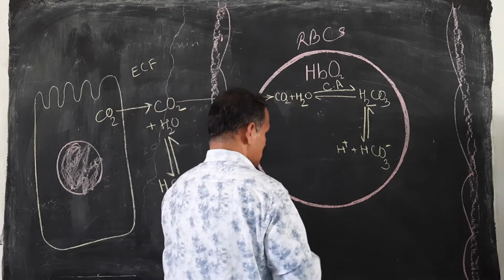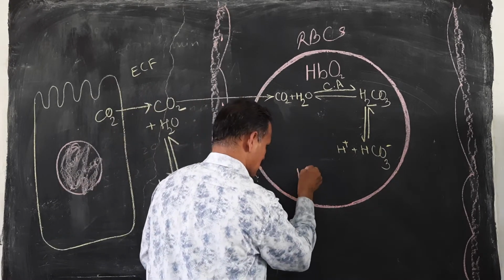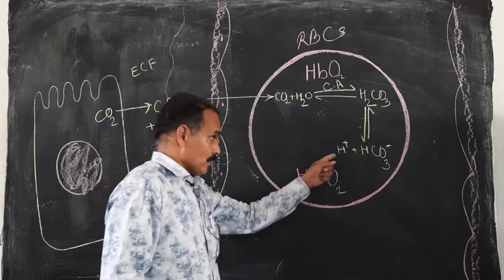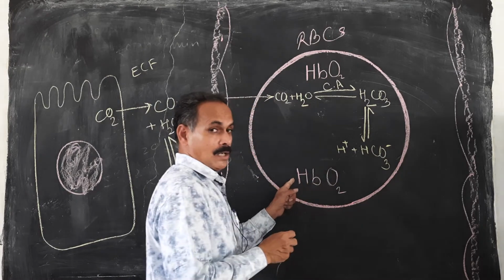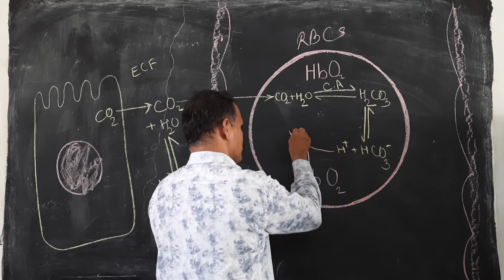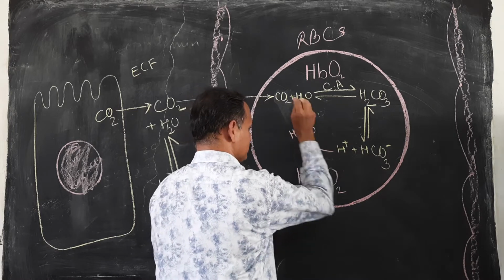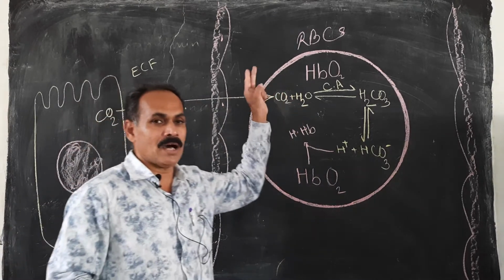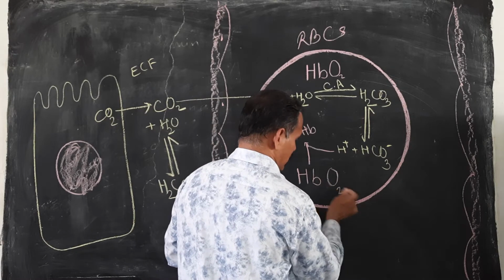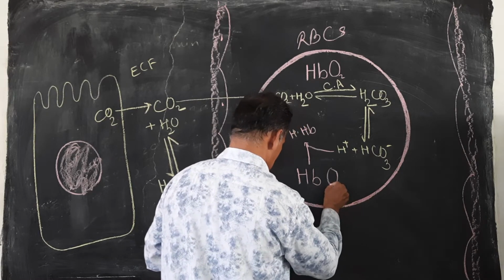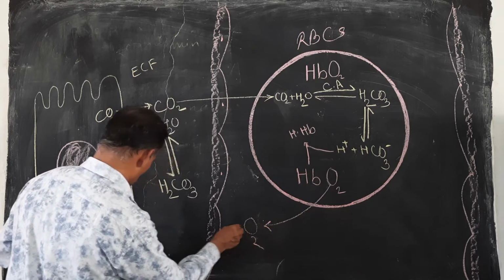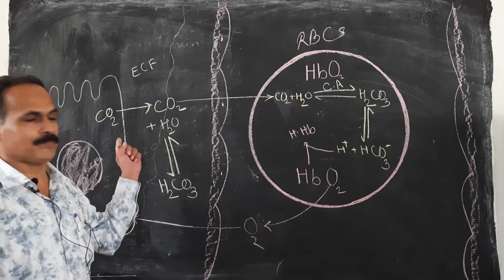Now this H plus is directly absorbed by the hemoglobin, and hence there is a formation of reduced hemoglobin, HHb, so that the pH of RBCs is maintained. At the same time, this O2 will be liberated into the fluid which is present here, and that O2 is supplied to the cells, right?